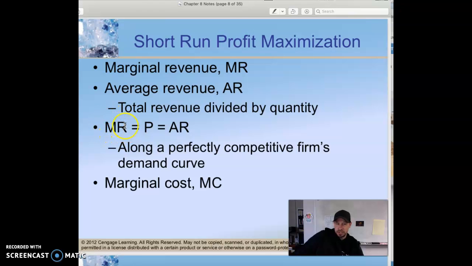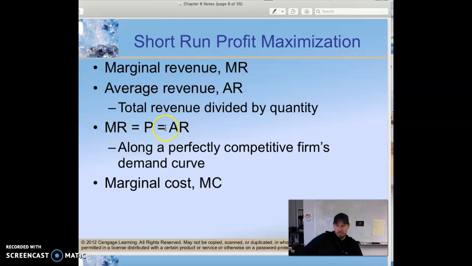This in other market structures will change because as firms supply more, it influences market price, and the market price changes. In perfect competition, that doesn't happen. So our price, whatever that is, in the example we used before was $5. Our marginal revenue, so the amount that we get by selling an additional unit of a good, is going to be the same. It's going to be $5.